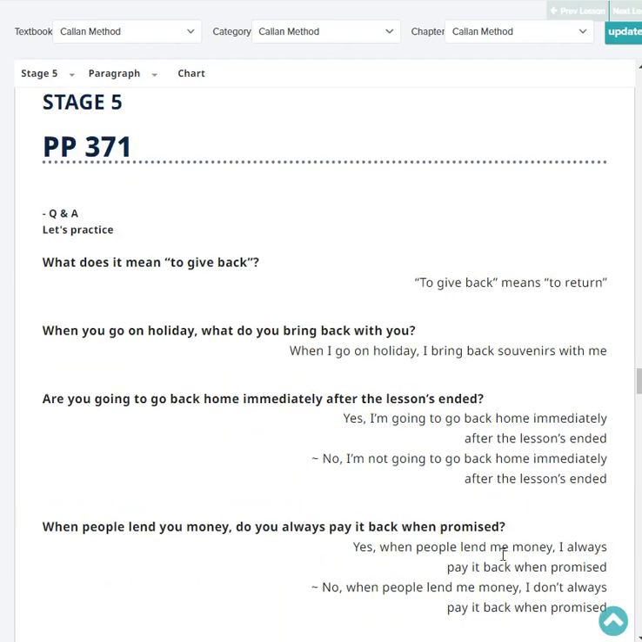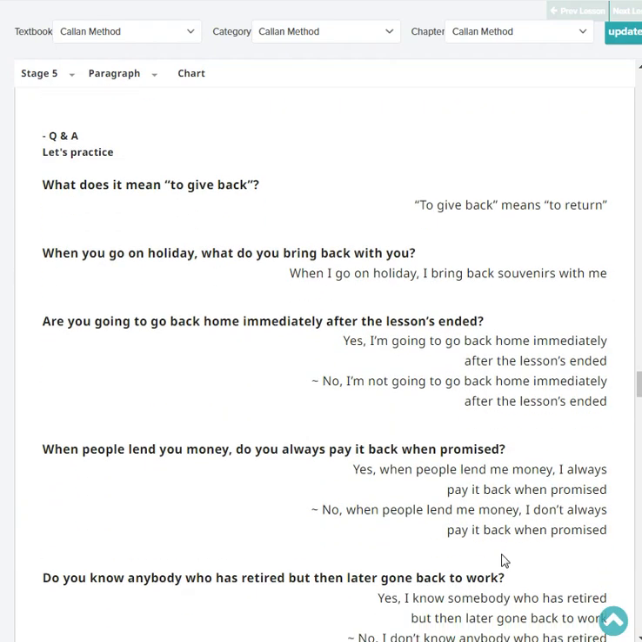Let's practice. What does it mean to give back? To give back means to return. When you go on holiday, what do you bring back with you? When I go on holiday, I bring back souvenirs with me.